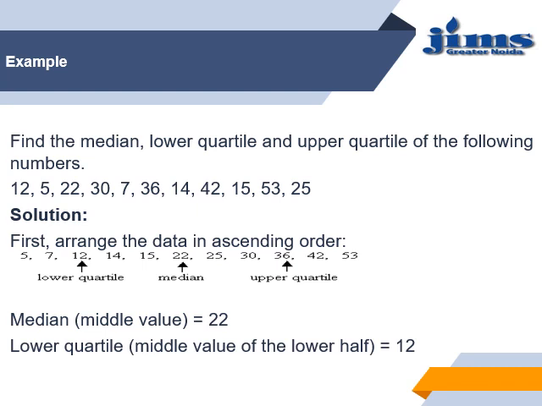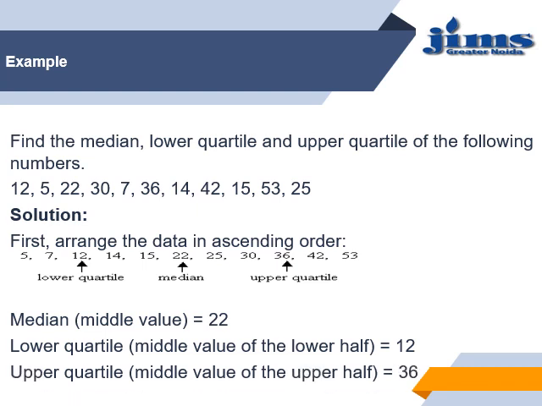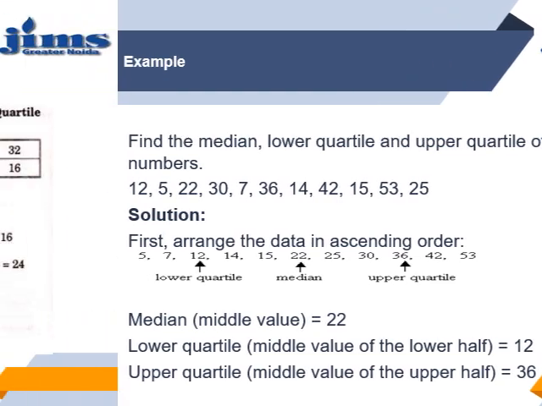So the lower quartile is the middle value of the lower part, and the upper quartile is the middle value of the upper part. So the upper quartile is here 36, the lower quartile is here 12, and the median is.